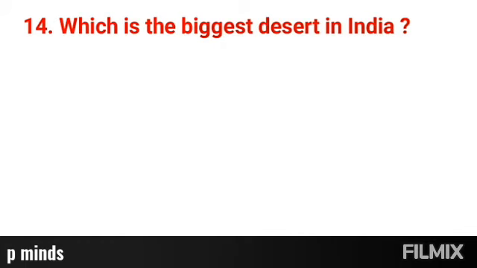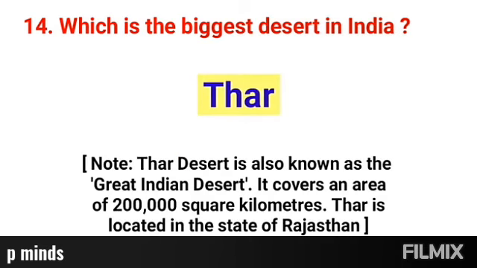Question number 14. Which is the biggest desert in India? It's also very important. Right answer, Thar. Thar Desert is also known as the Great Indian Desert. It covers an area of 200,000 square kilometers. Thar is located in the state of Rajasthan.